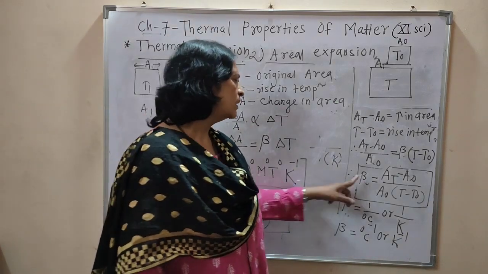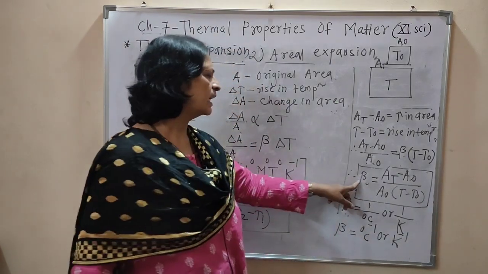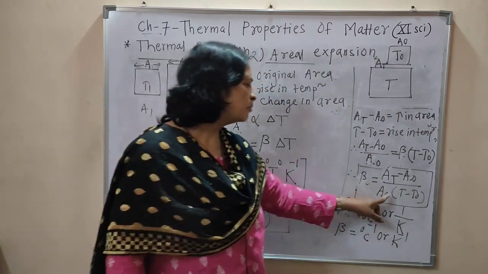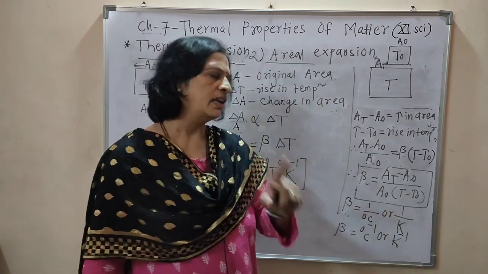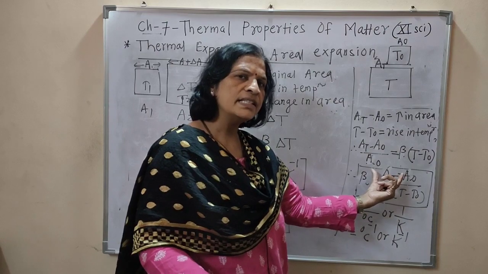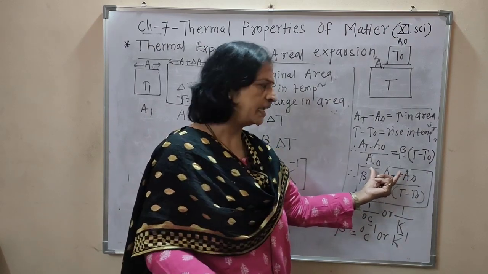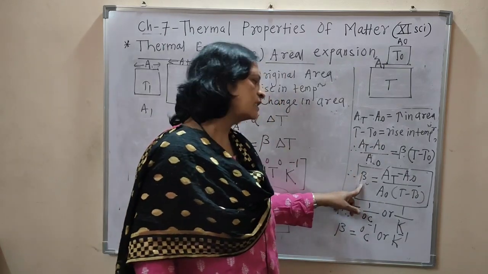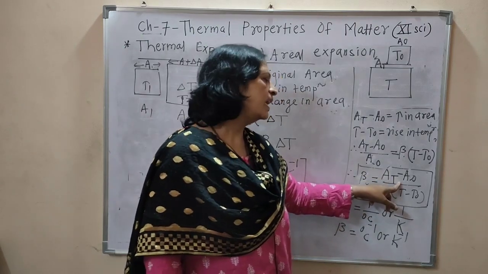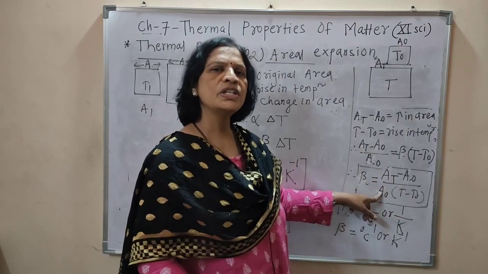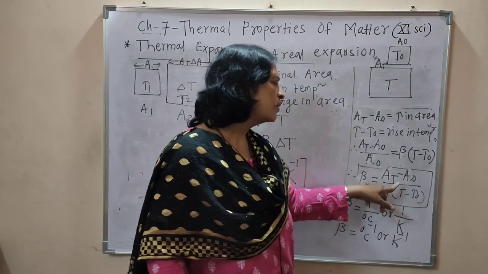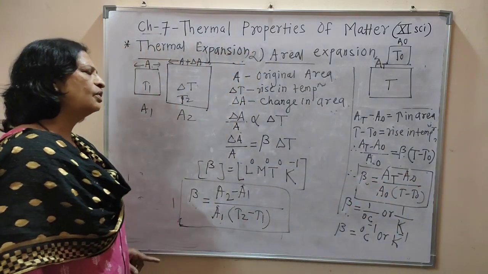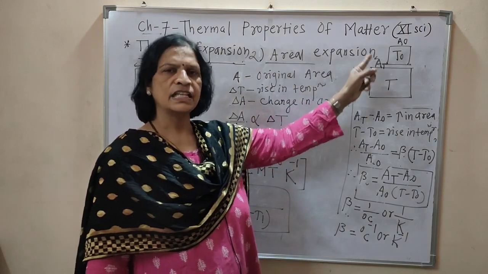Now we have to define the coefficient of superficial expansion, that is beta. For 1 degree rise in temperature, if we substitute T minus T0 equal to 1, at that time only we have to replace, instead of length, the word area. Therefore we can define the coefficient of areal expansion as the increase in area per unit original area at 0 degree Celsius for 1 degree Celsius rise in temperature. And this is the definition of the coefficient of areal expansion.